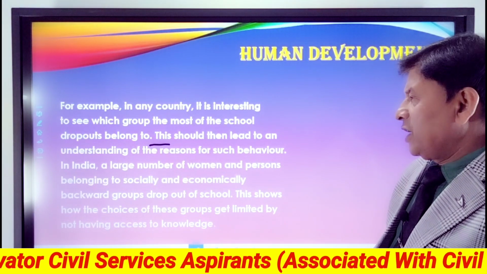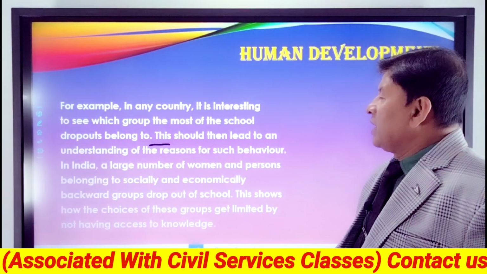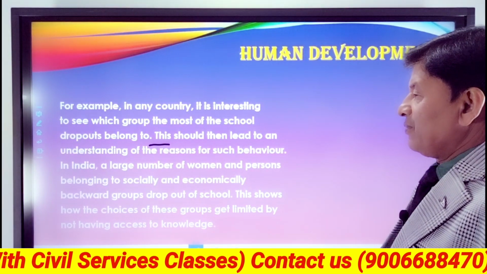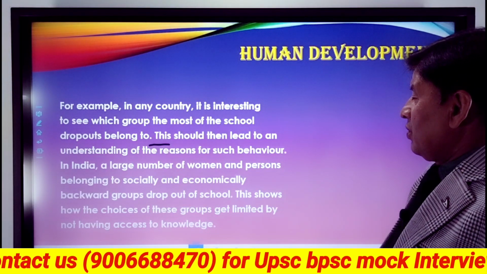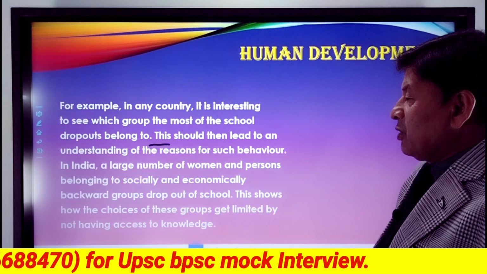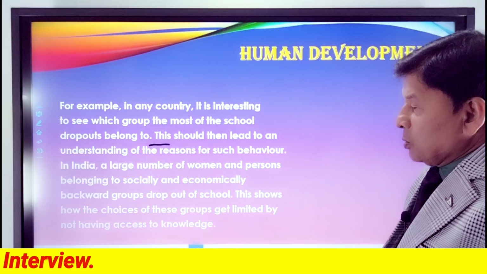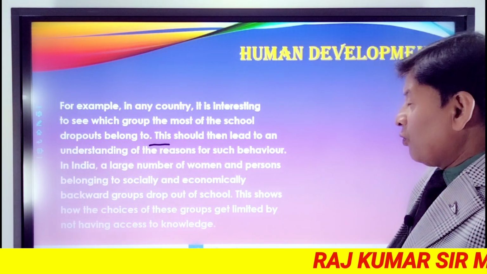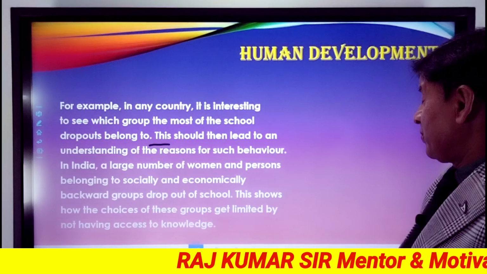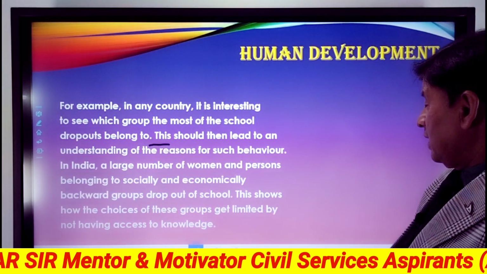This should then lead to an understanding of the reasons for such behavior. In India, a large number of women and persons belonging to socially and economically backward groups drop out of the school. This shows how the choices of these groups get limited by not having access to knowledge.